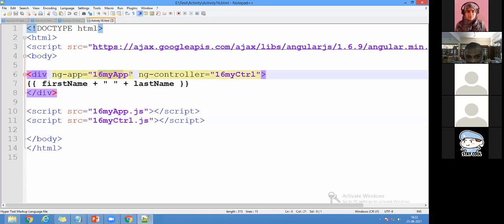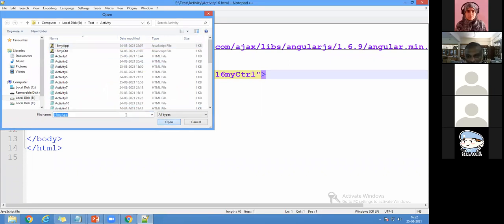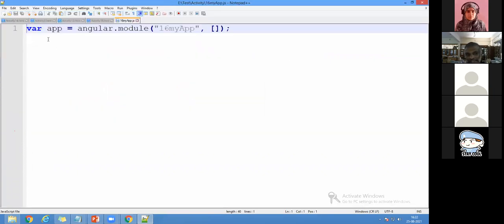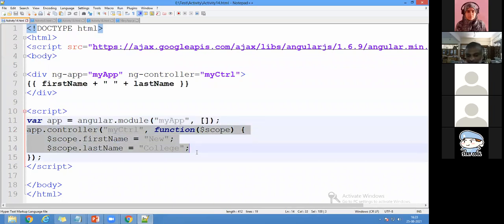So what is my file name? 16myapp. How to write it? I will open the file. You can see 16myapp. What have I written? app is equal to angular.module of 16myapp. The same line you wrote in 14, this line alone I'm going to make as the app file. And this line, I'm going to make as the controller file.